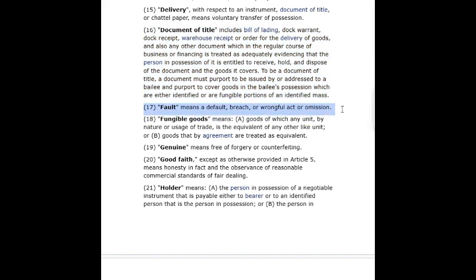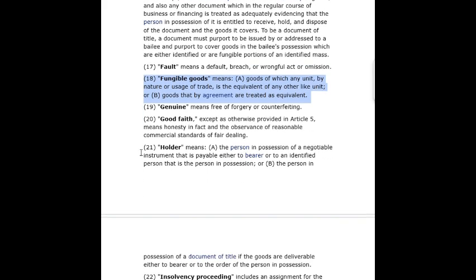To be a document of title, a document must purport to be issued by or addressed to a bailee and purport to cover goods in the bailee's possession which are either identified or are fungible portions of an identified mass. 17. Fault means a default, breach, or wrongful act or omission.